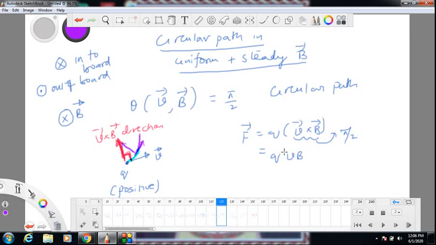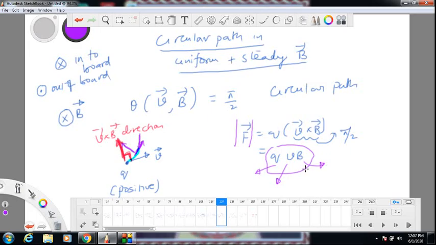And magnitude of the force is always this only. It is not changing. Why is it not changing? Charge does not change. Speed is not changing because magnetic field cannot change the speed. Magnetic field value is same because I took a uniform and steady magnetic field. So it's a constant magnitude force, but always arranging itself perpendicular to velocity, so the path will be a circle.